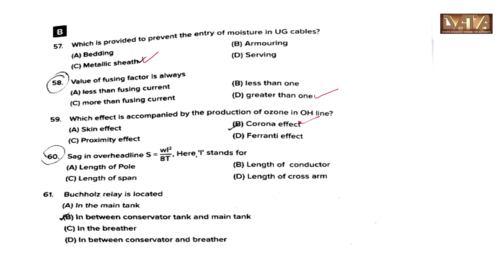Sag in overhead line S is equal to WL square divided by 8D. Here L stands for option C, length of the span. Buchholz relay is located in between the conservator tank and main tank, option B.